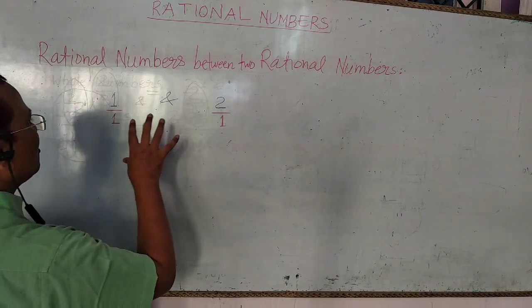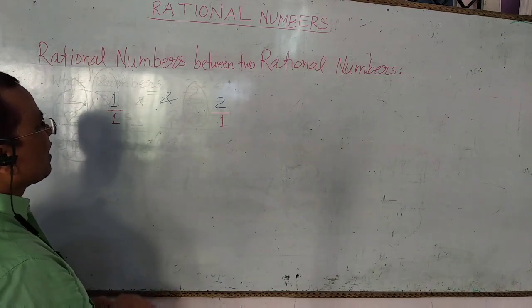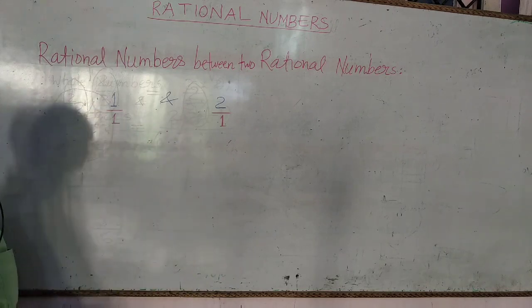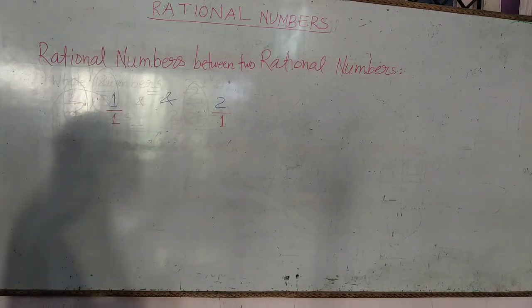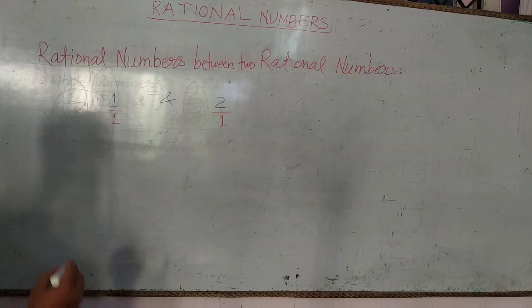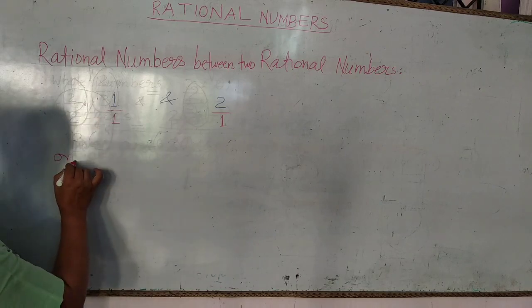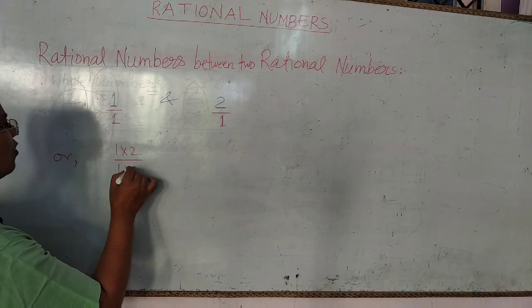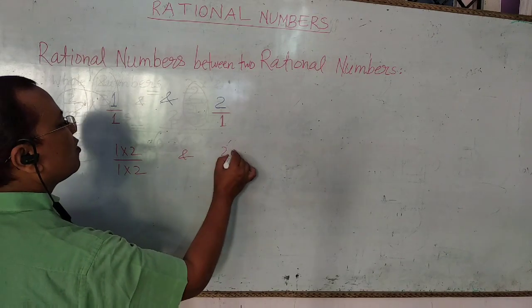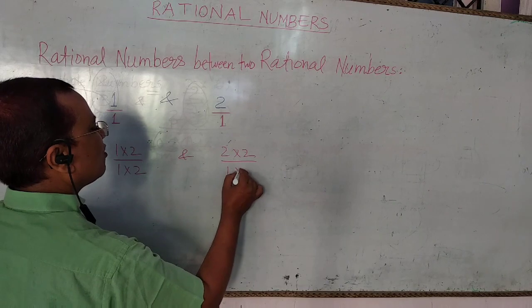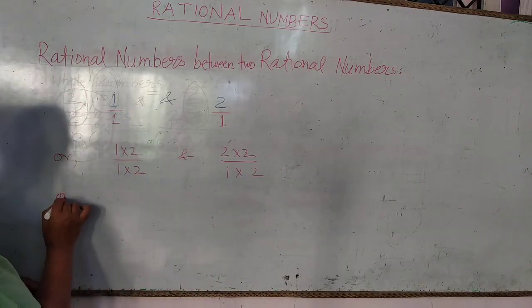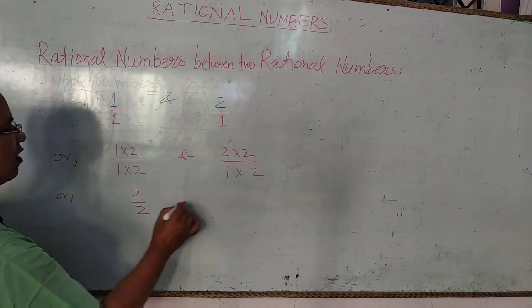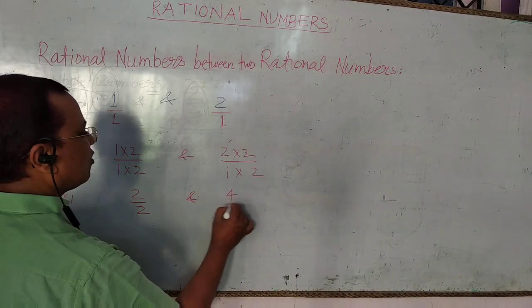Now we have to insert more rational numbers between these two numbers. Suppose we multiply the numerator and denominator of both rational numbers by 2, then we get 1 into 2 upon 1 into 2, and 2 into 2 upon 1 into 2. So we get 2 upon 2 and 4 upon 2.